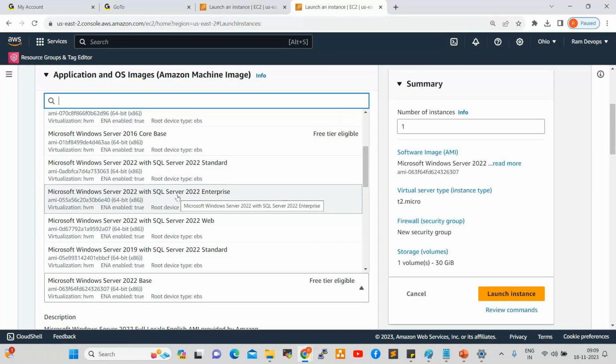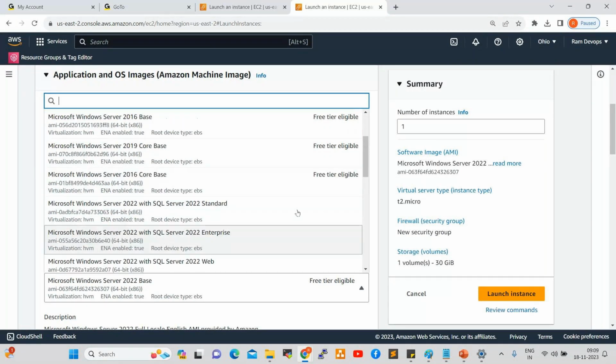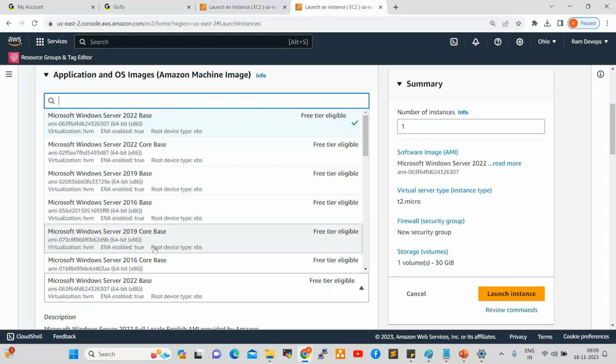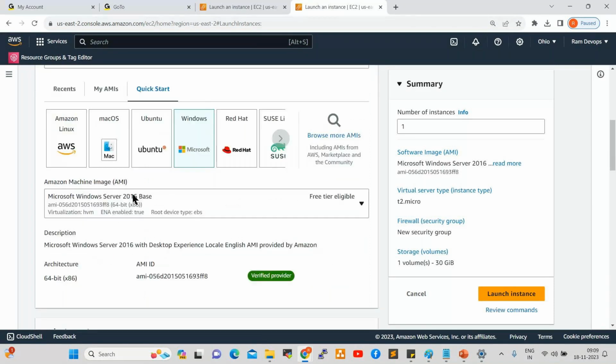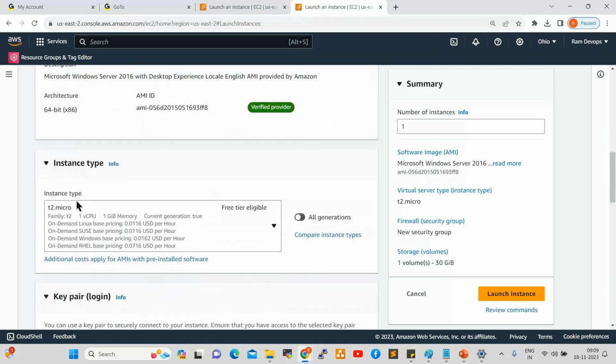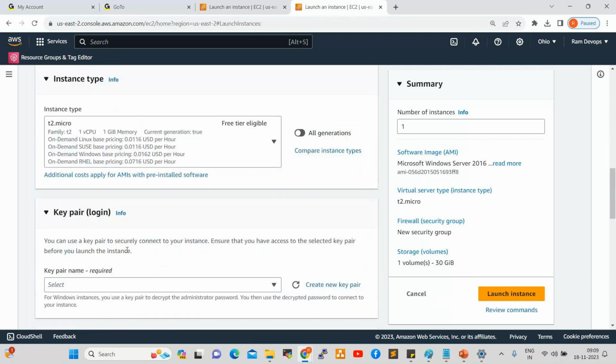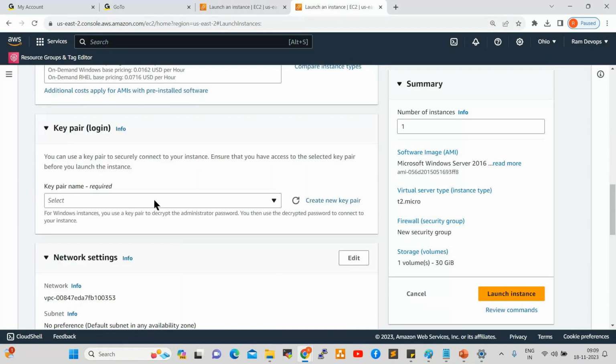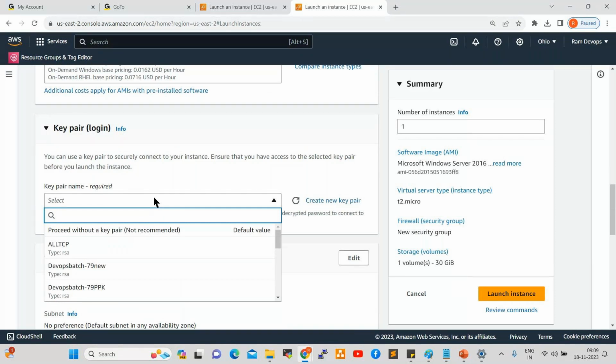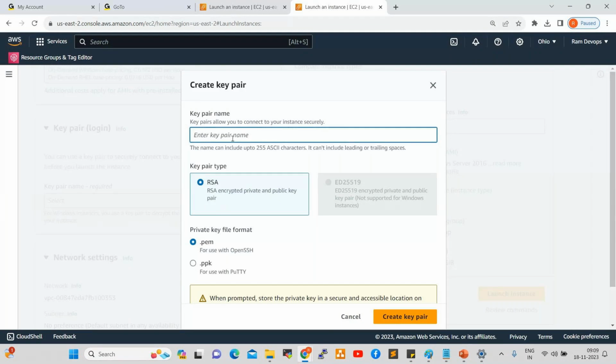Okay. Yeah. So now I can take this 2016 base only. Select this, go down here, instance type t2.micro only. Key pair: I can use any existing key pair or else I can create a new key pair. Now create a new key pair, win key. Click on create key pair.